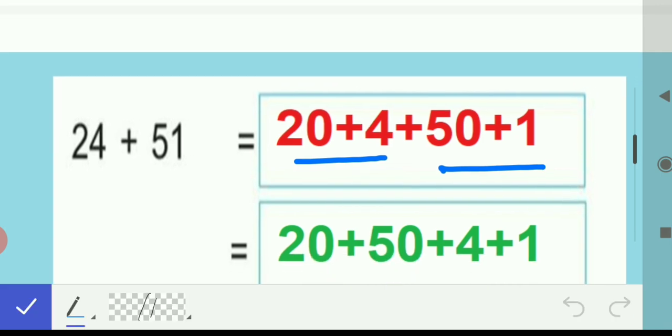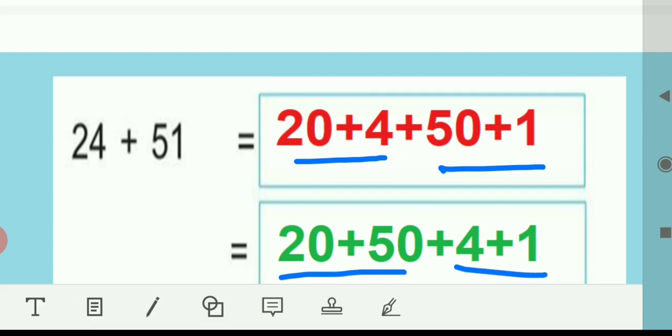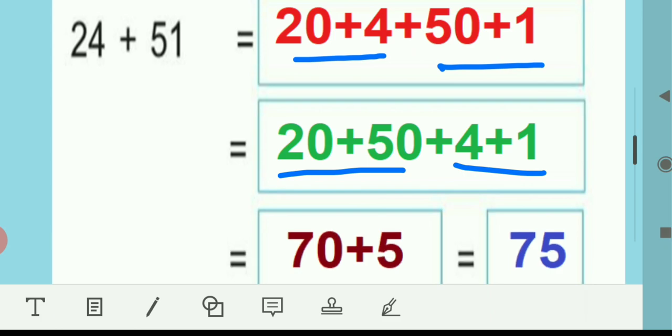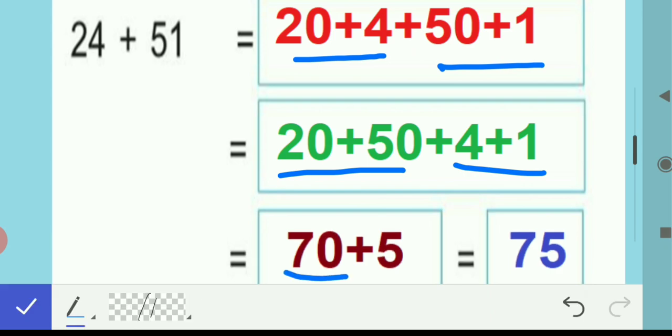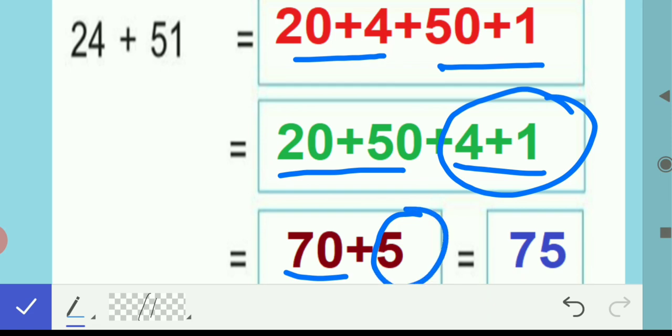Now we'll add the tens: 20 plus 50, and the ones: 4 plus 1. 20 plus 50 is 70. And this 4 plus 1 is 5. So the total is 75.